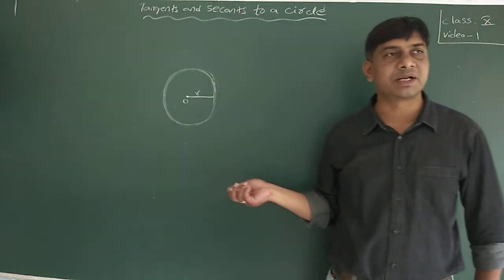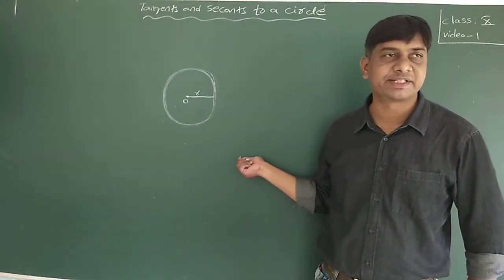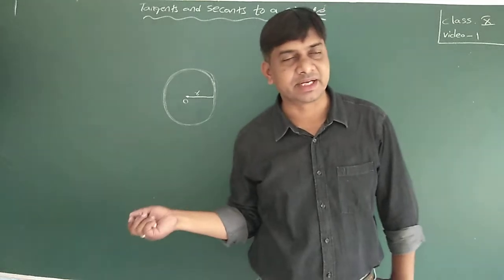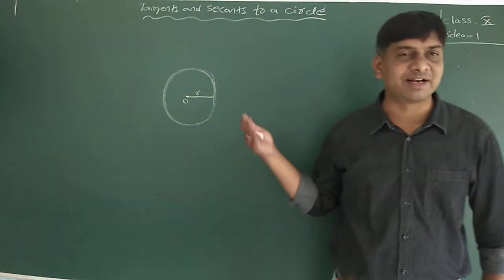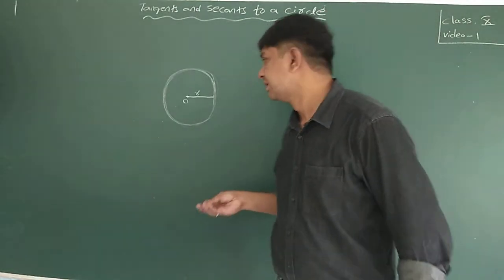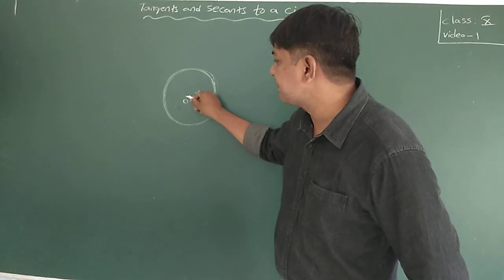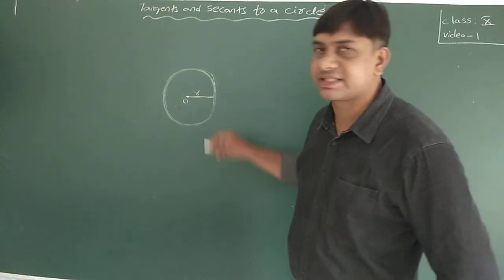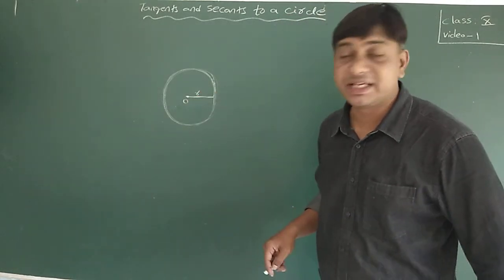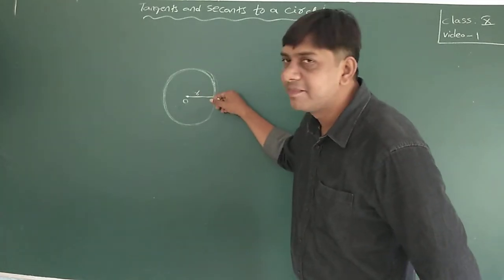Sometimes two problems are related to circles, then to differentiate, we take capital R and small r. Or if more than two, we also use R1, R2, R3.